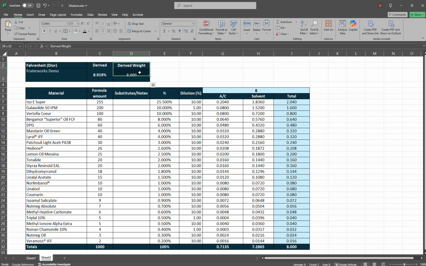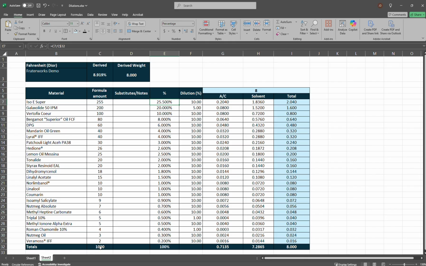And column D, D2 and D3, is the derived weight of the formulation. The columns here are the materials that are being used. The next column is the weight of the formulas. Now, usually you'll see formulas in PPT, which is parts per thousand. So for instance, this Iso E Super is 255 parts per thousand, which equals about 25.5%.